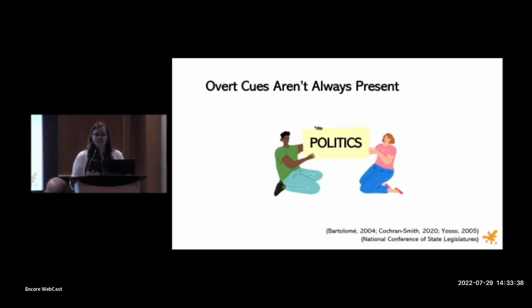However, in the real world, overt cues aren't always present. We know that structural issues permeate education systems. I'll focus on the United States here, but this is also true for Canada and many other countries. So this is to say that there are times where political agendas or the status quo lead to accurate information being filtered out and being replaced by politically desirable information instead.